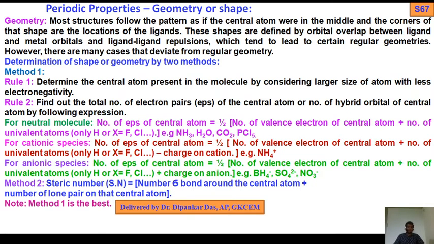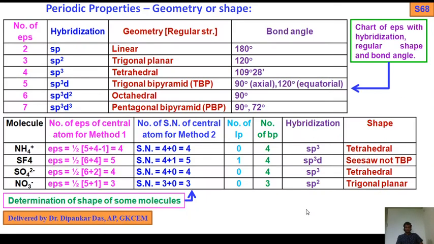Another method also I have written here, but it is not popular, so that's why you can know steric number. By using steric number, you can also find out the shape. Steric number is the number of sigma bonds around the central atom plus number of lone pairs on that central atom. Method 1 is the best, as I told you.